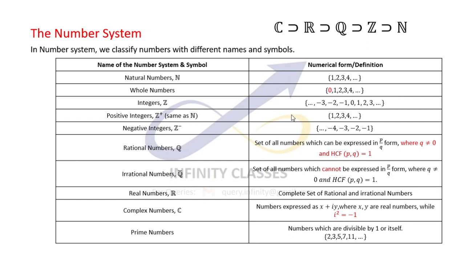integers, we started talking about the negative numbers as well, right? So -3, -2, -1, -10, -20, those kind of numbers also started appearing, and we started talking about those numbers. So all negative numbers, all positive numbers, and zero are going to form the set of integers. Positive integers is 1, 2, 3, 4, and so on. It is the same as the set of natural numbers.